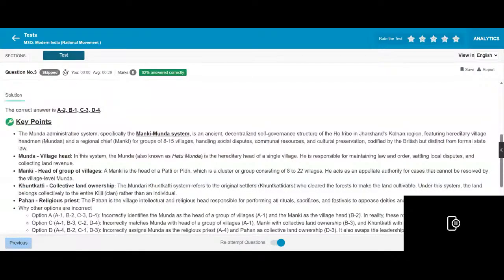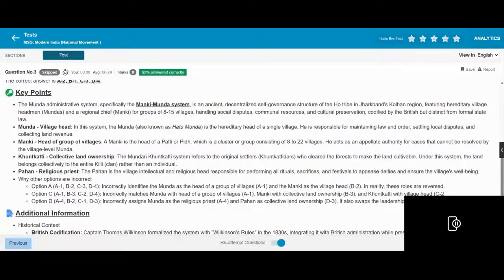The Munda administration system is an ancient decentralized, self-governed structure of the tribe in the Jharkhand Kolhan region, featuring hereditary village headmen called Mundas and regional chiefs called Mankis. They are responsible for handling social disputes, communal resources and cultural preservation, a codified village system distinct from formal state law.